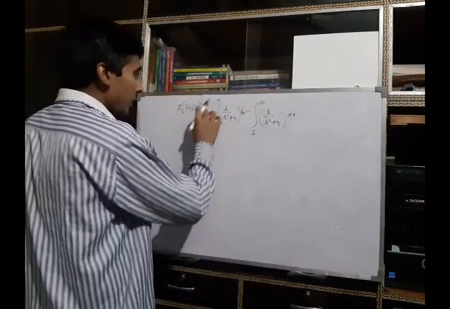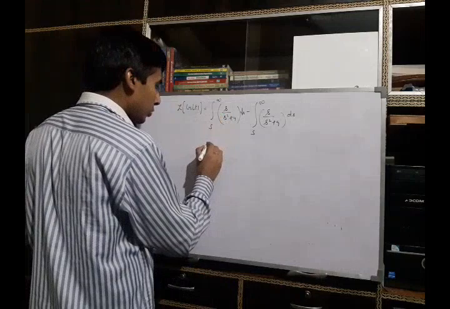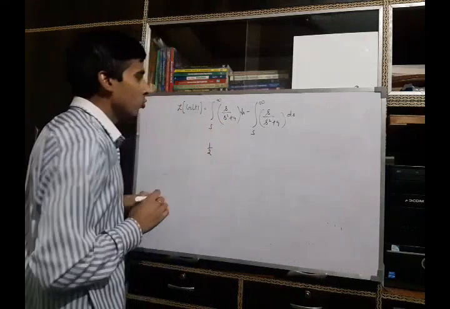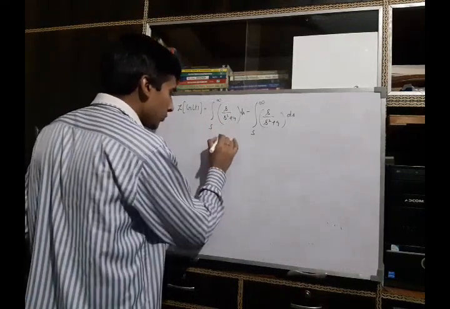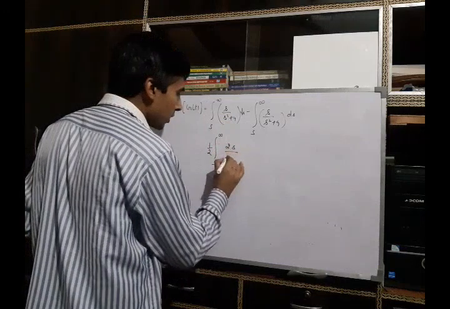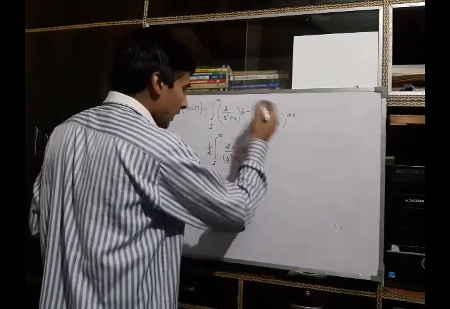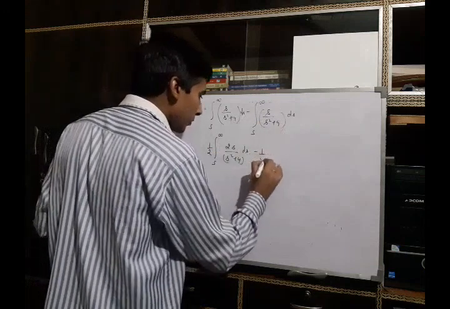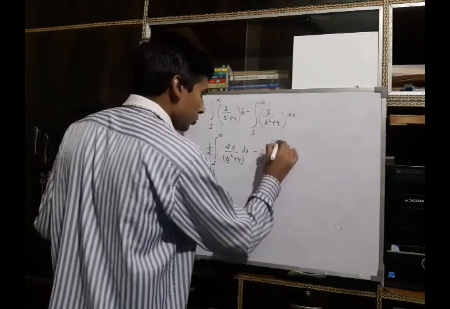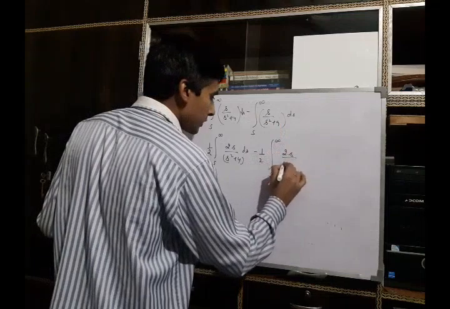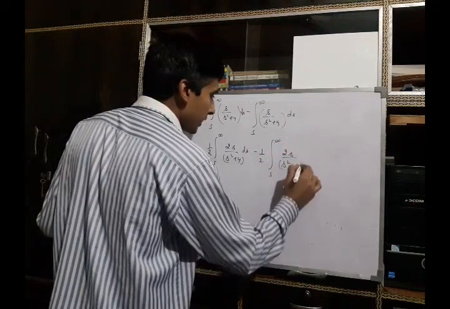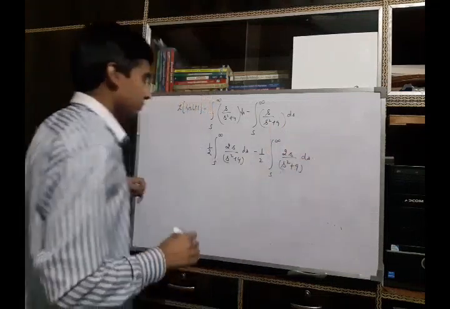First we multiply and divide by 2. It can be written as 1 by 2 integral from s to infinity of 2s upon s square plus 4 ds, and again multiply and divide by 2, it will be 1 upon 2 integral from s to infinity of 2s upon s square plus 9 ds.